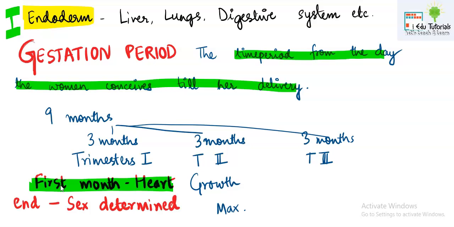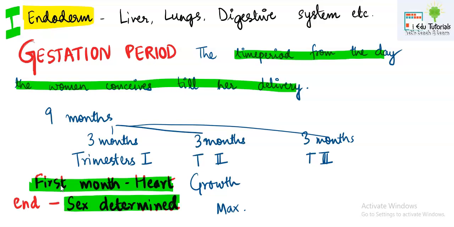Means the palpation sound is heard at the time of ultrasound. At the end of trimester 1, the sex is determined. Means the gynecologist can diagnose the sex of the baby, but actually it is banned in India because long way back the people, they go for the female feticide.